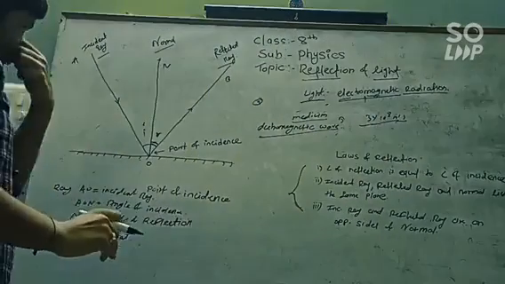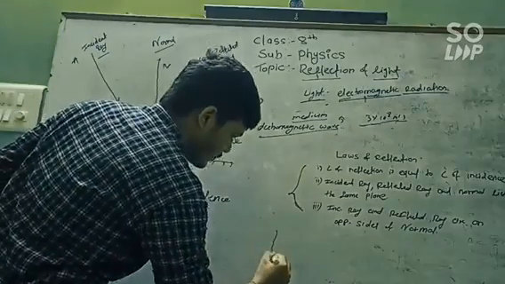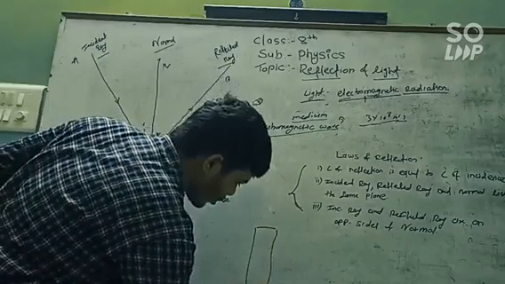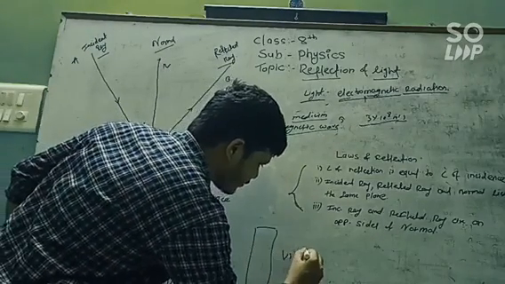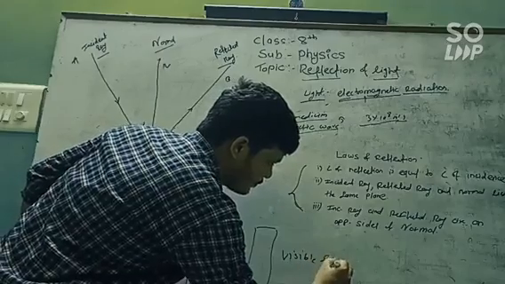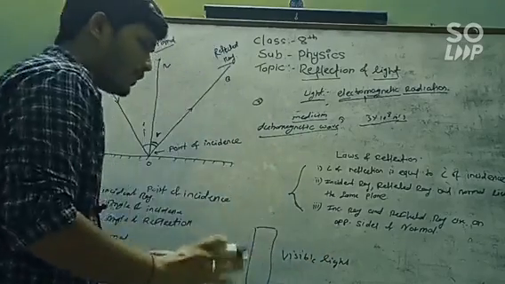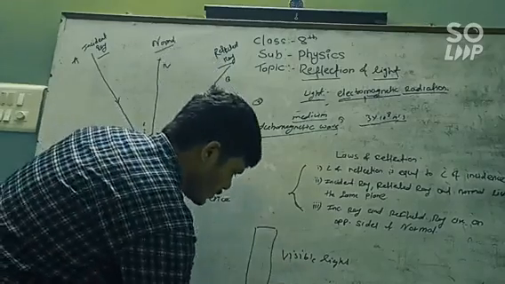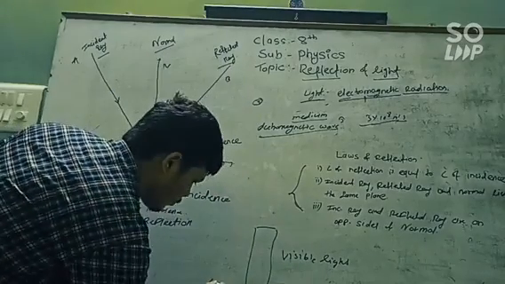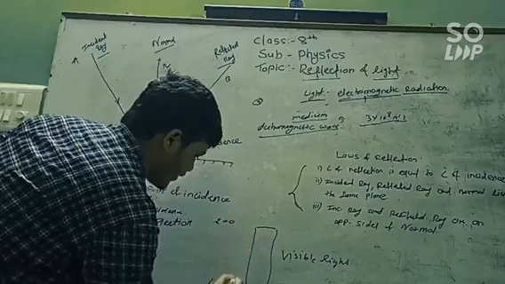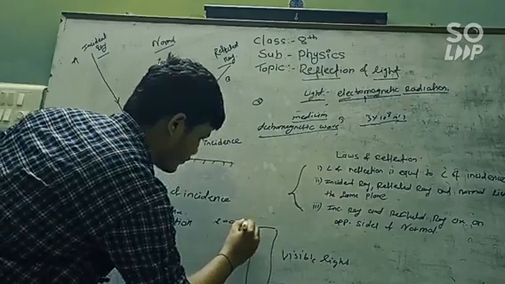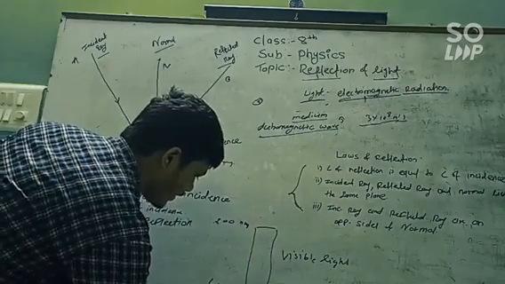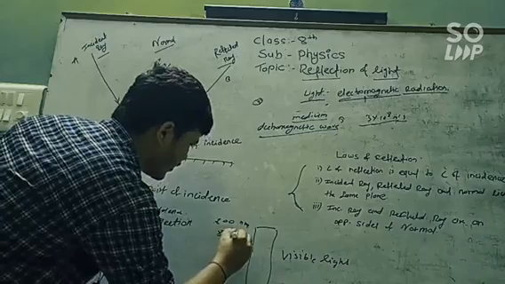Now we have seen the spectral range of visible light. We are able to see a specific range of light, which is between which values? That's 400 to 800 nanometers in wavelength, that's 400 terahertz to 800 terahertz in frequency.